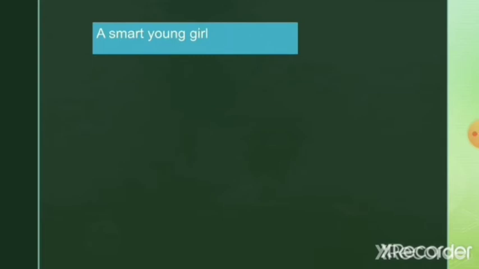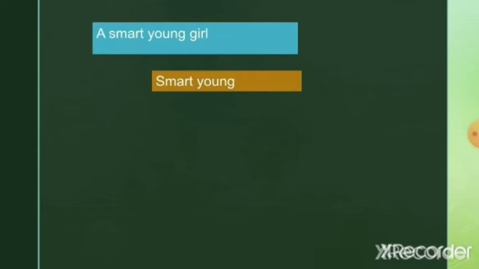A smart young girl. Surely you know that girl is the noun here. There are two words here which are used to describe the noun girl. Which are the two words? Smart and young. Now, among these words, you need to find which is the main adjective and which is the quantifier or a qualifier.